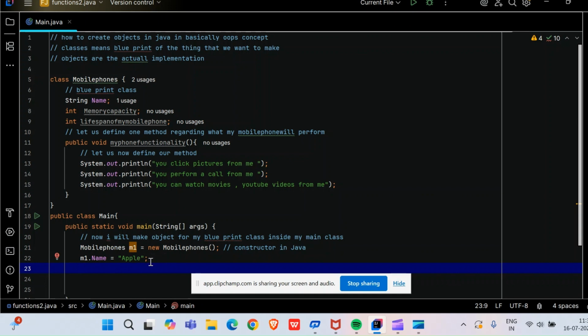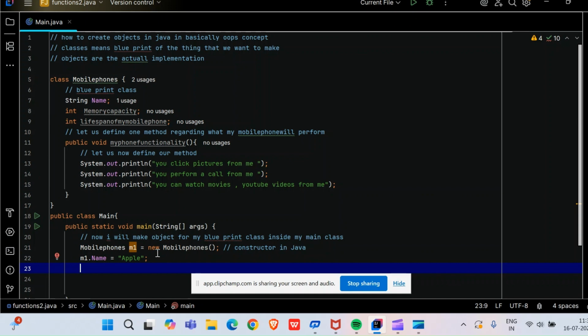The moment I have given the apple name here, just see, now it is blinking. This is known as blinking. IntelliJ IDEA is blinking and saying now string name is under use, one usage. Why one usage? From here. I hope you're getting with me, what I'm trying to say to you, friends.